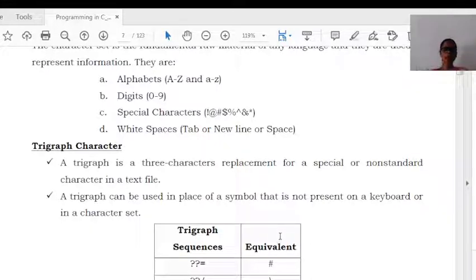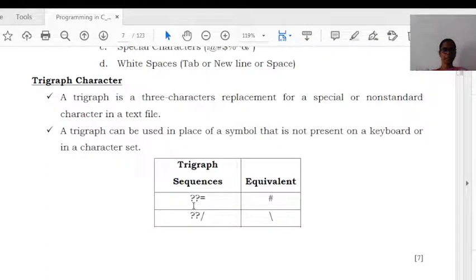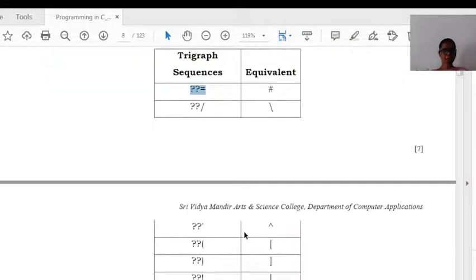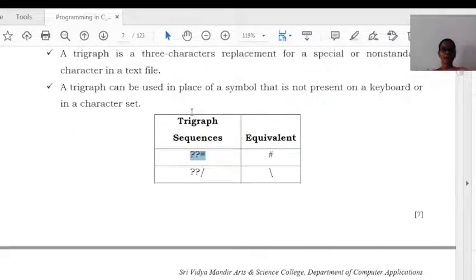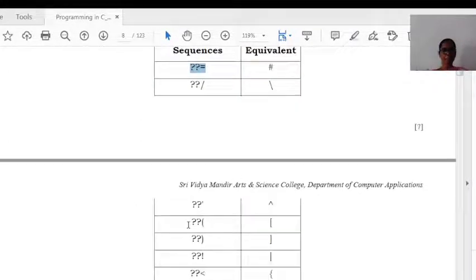In trigraph sequences, there must be two question marks followed by a particular symbol. For example, two question marks followed by equal is equivalent to the hash symbol. Similarly, two question marks backslash is equal to the front symbol. Next, two question marks followed by a quotation is equal to the parallel symbol. Like that, the trigraph sequences can be represented.